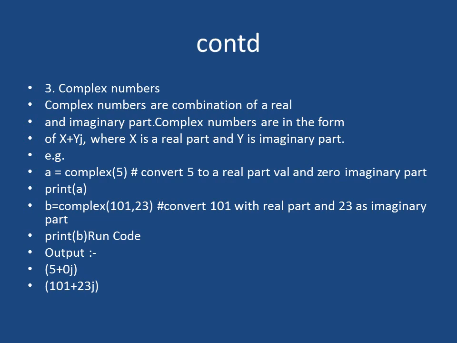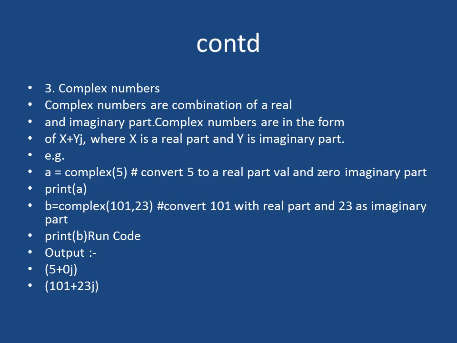Complex numbers are combinations of real and imaginary parts. Complex numbers are in the form of x plus yj, where x is the real part and y is the imaginary part. a equal to complex(5). See, 5 is the real part and 0 is the imaginary part, because we are passing only one argument, 5, so x will get it.